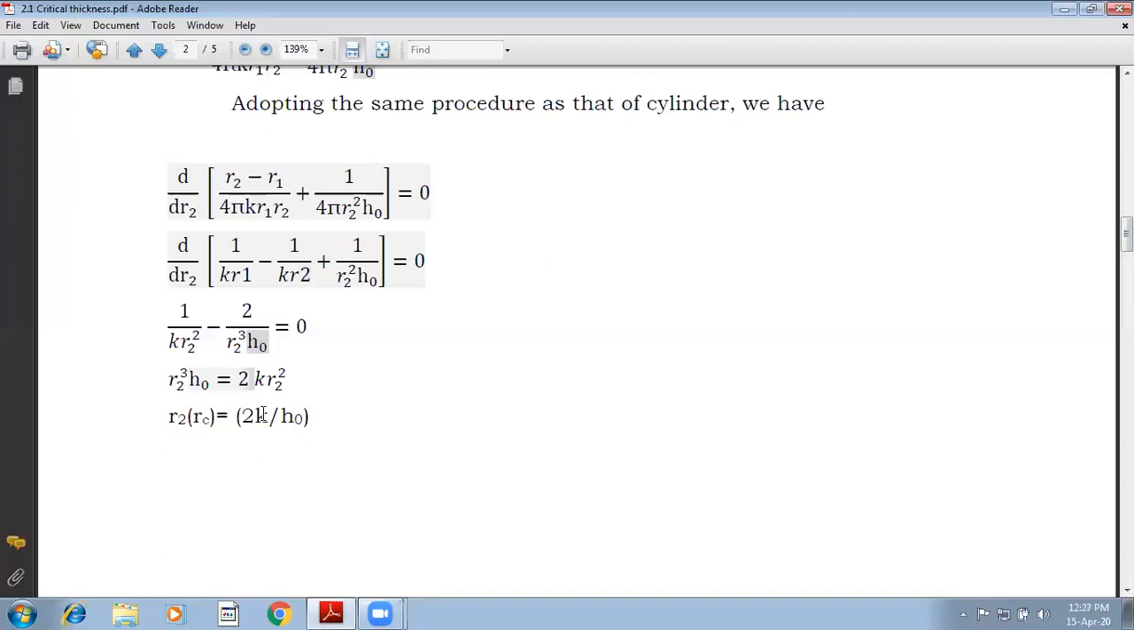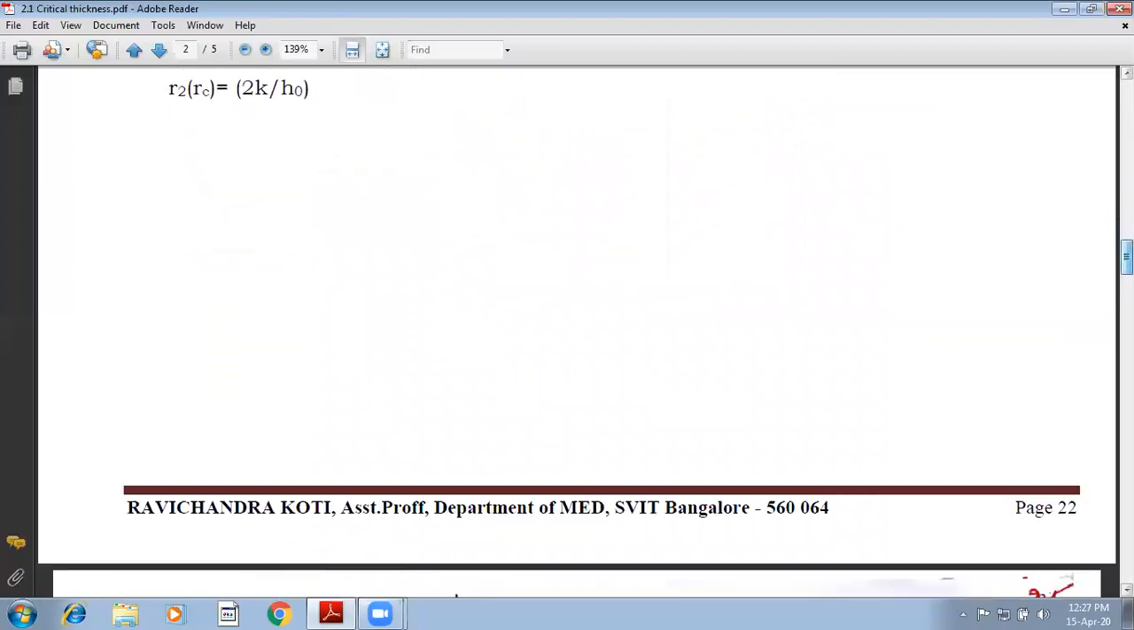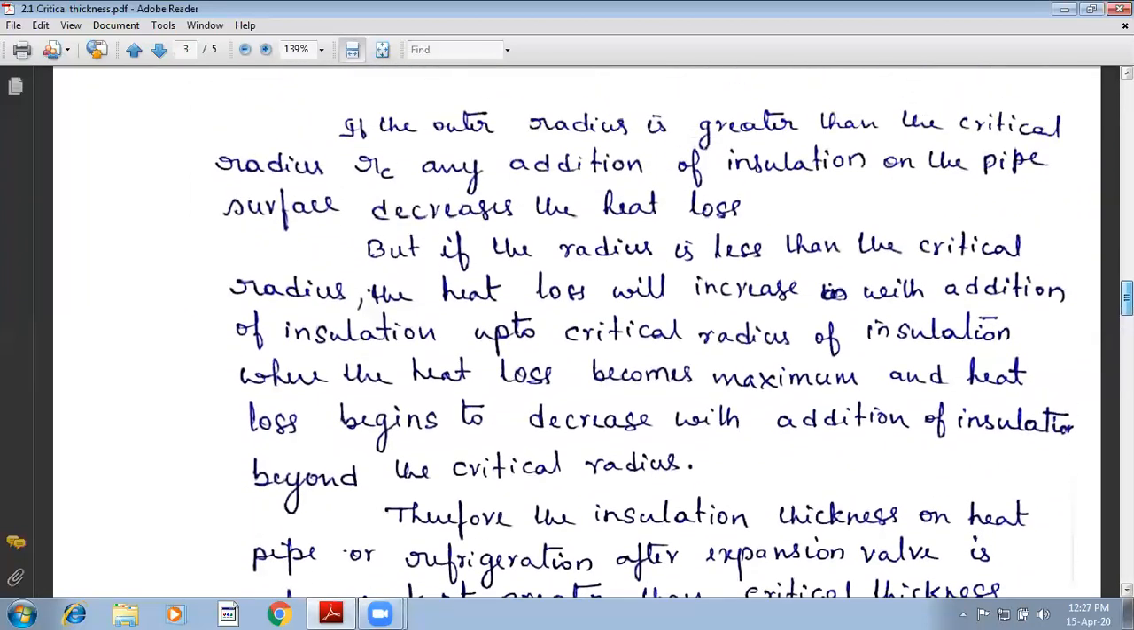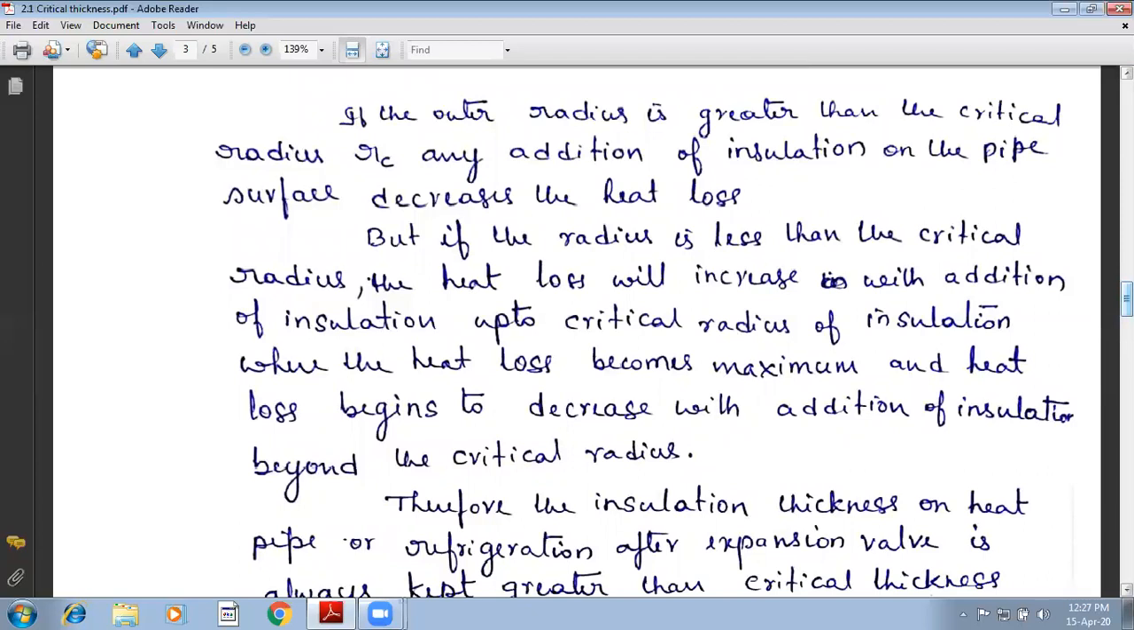So many students may get confused with whether it is H naught by K or 2 H naught by K or whatever value, but it is easy to remember out of units. So it is K by H. If you derive the units for K as well as H, it is very easy to eliminate the confusion. Now, we will have a little analysis on critical radius.